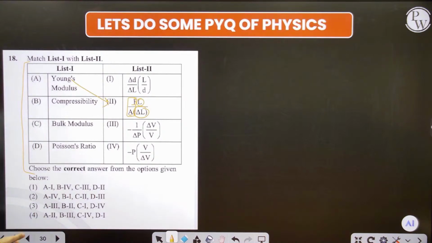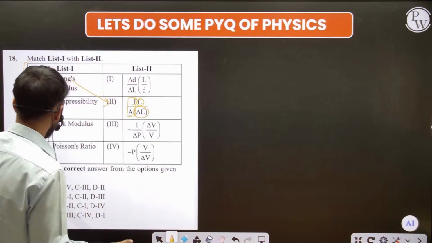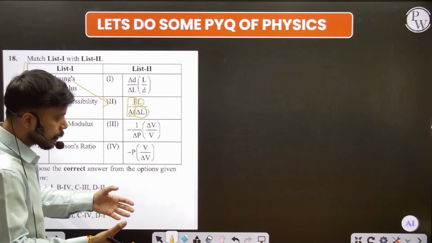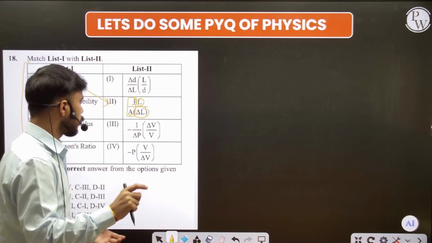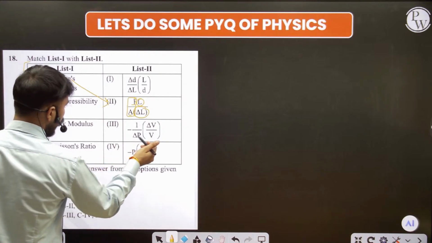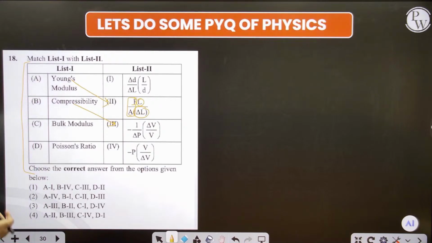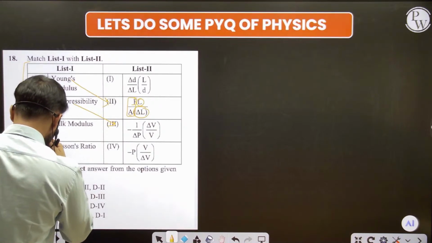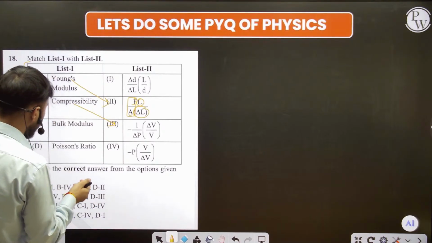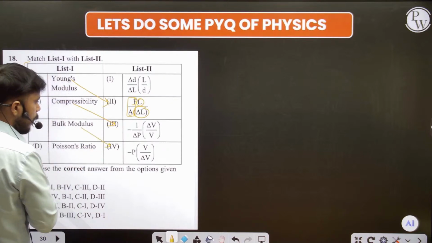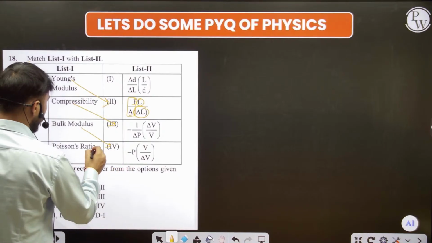And what is the compressibility? Whenever we compress things, we decrease the volume, so we get some change in the volume, and the pressure is also changing. So pressure and change, both things. Compressibility is this. And then after that we have the bulk modulus. The bulk modulus is again this: the pressure, that is minus P times the volume divided by the change in the volume, and the Poisson's ratio is this.